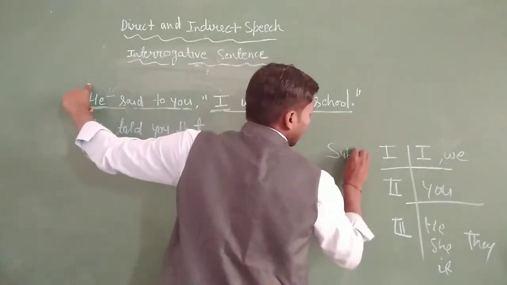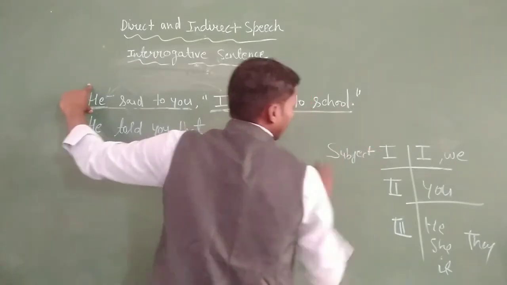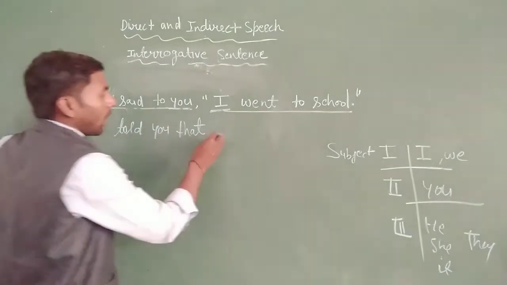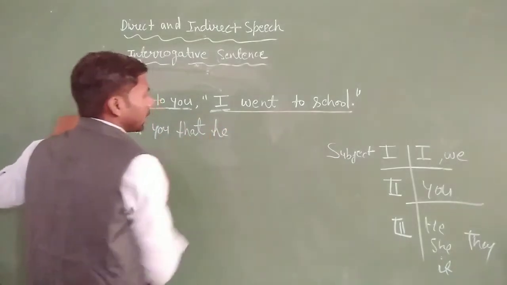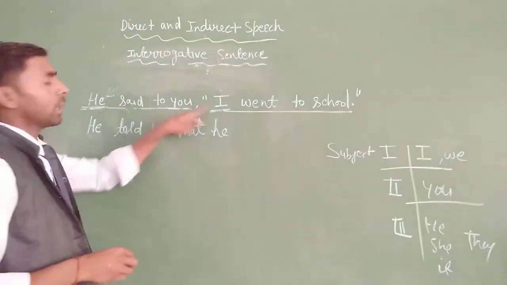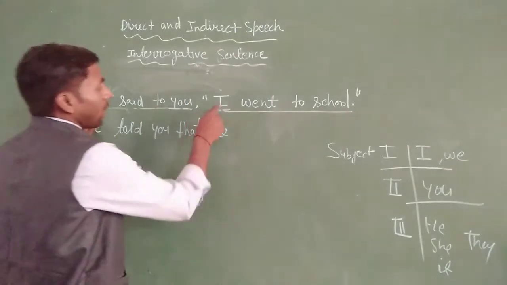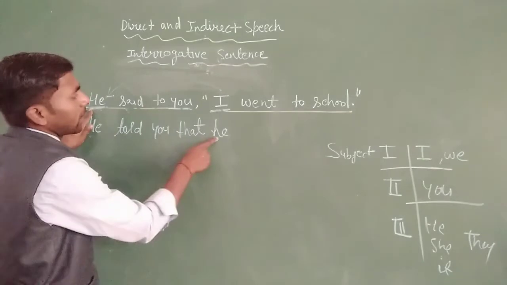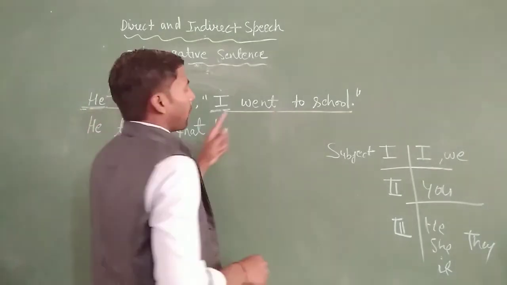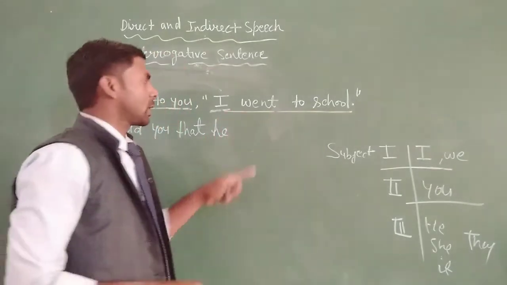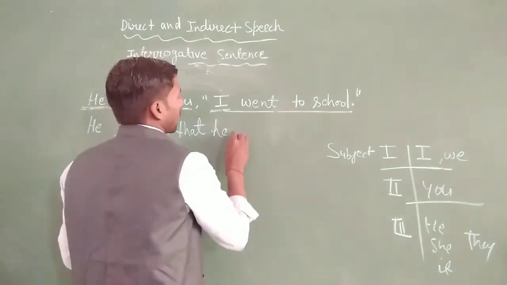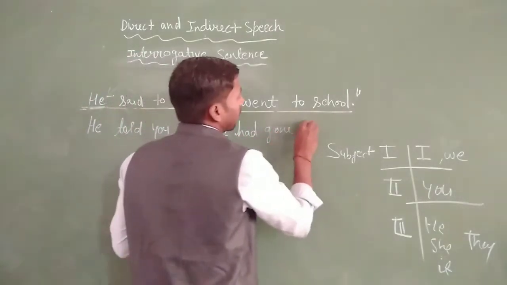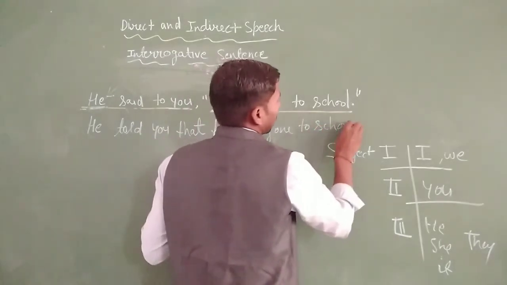So its subject is he, so we put down here he. We cannot write I here. It will be he according to the subject, and the tense is past indefinite, so we change it to past perfect tense. He had gone to school.